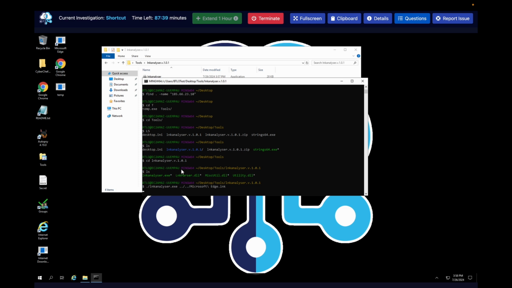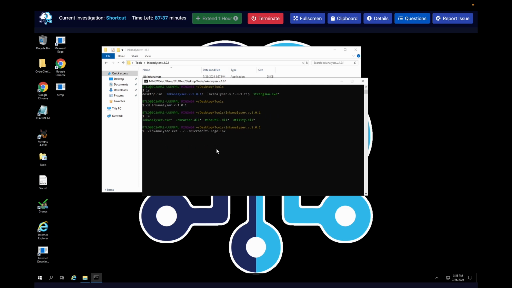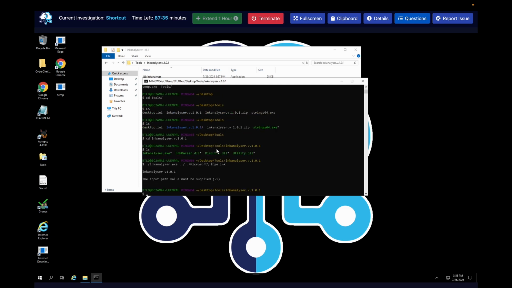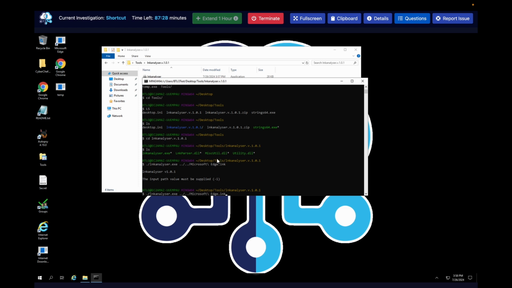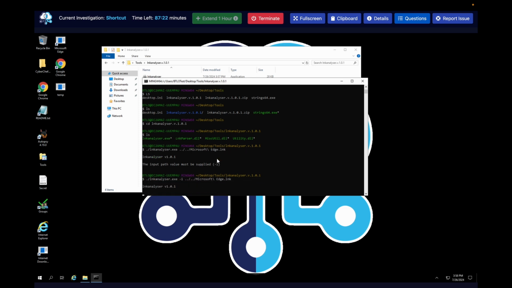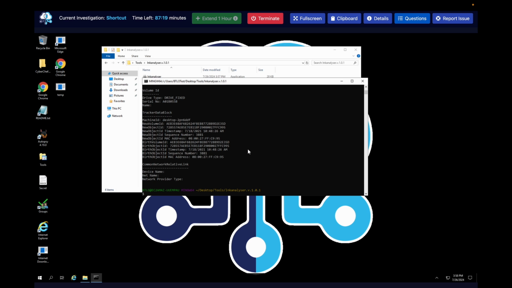Let's see if that goes through. Oh, all right. Oh, wait, did it go through? Wait, input path. Oh, I forgot this. I forgot -i for input. There we go. Cool. Take the bash course.